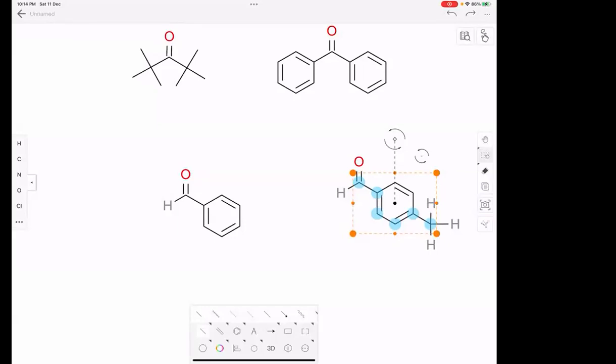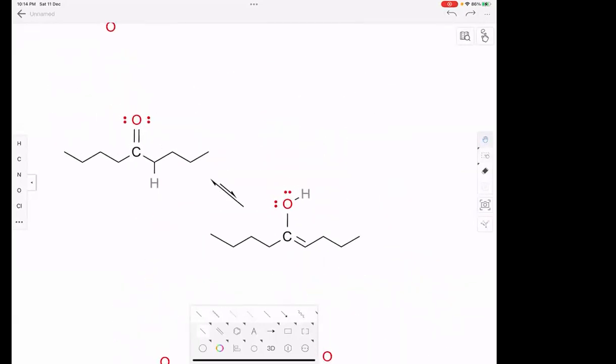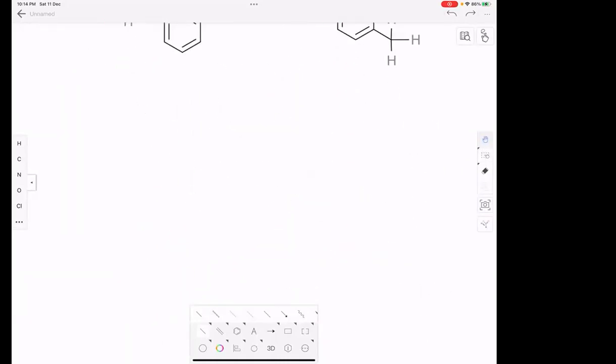One more thing. Can you see that when ketone is converting into enol, what is happening to this carbon? It is getting sp2 hybridized from sp3 hybridized. This is sp3 and this is sp2. So first it was sp3 and it has become sp2. Did you see that observation? Okay.